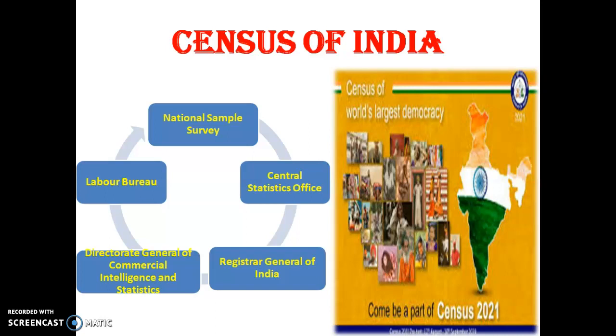These kinds of facts are known in India by the census. NSS also publishes the data about the census in a journal magazine that is published quarterly in India.